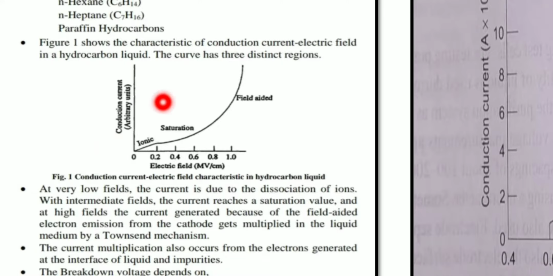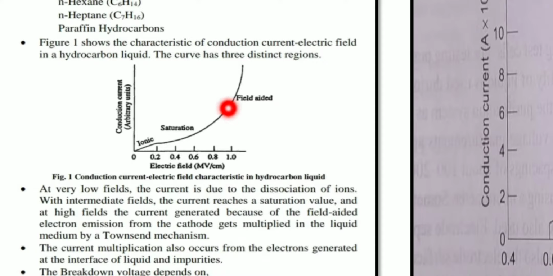So this curve is divided into how many regions? Three regions. Which are those three? The first is at the lower fields, the second is at the intermediate fields, and the third is at the higher fields. So the first region is called the ionic region. The current is developed mainly because of the dissociation of ions. And the second is where the current reaches its saturation level at intermediate fields. And the third region is at the higher fields.